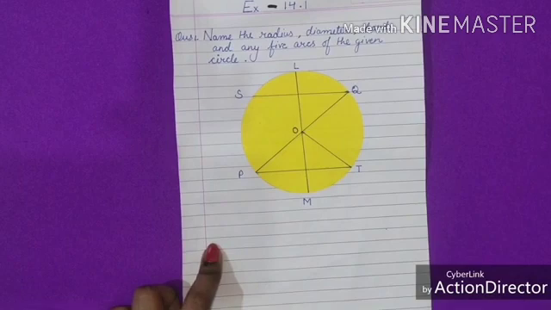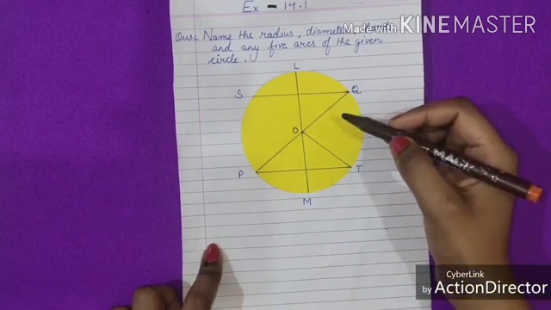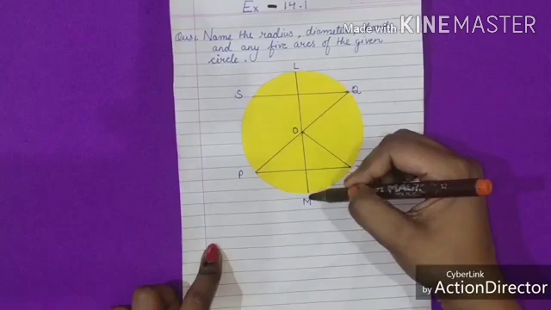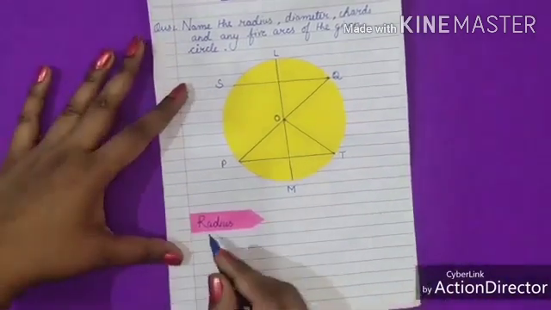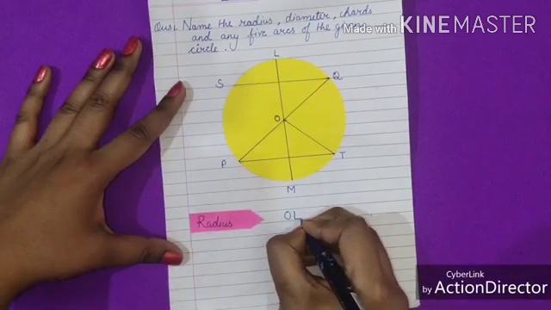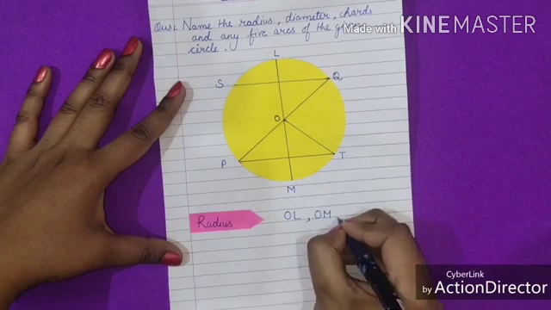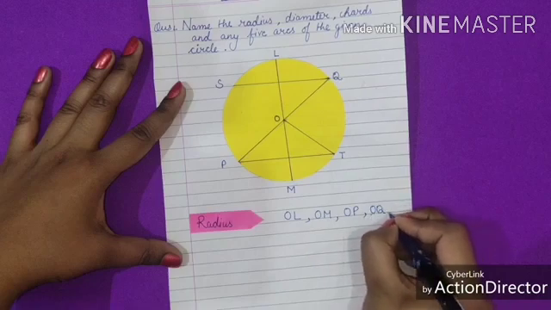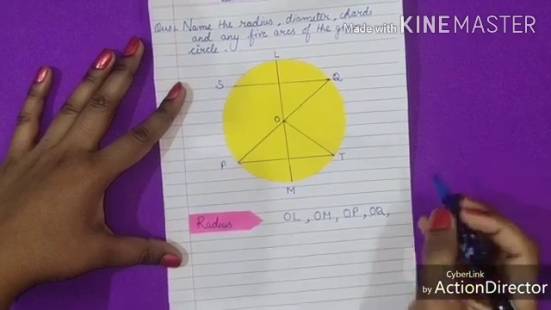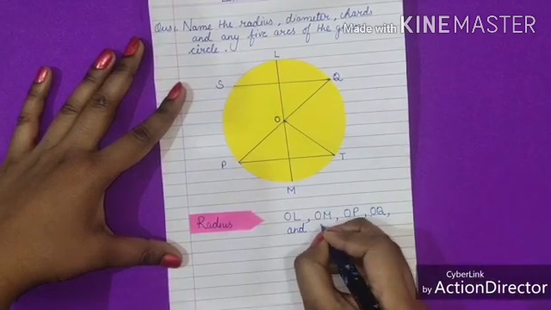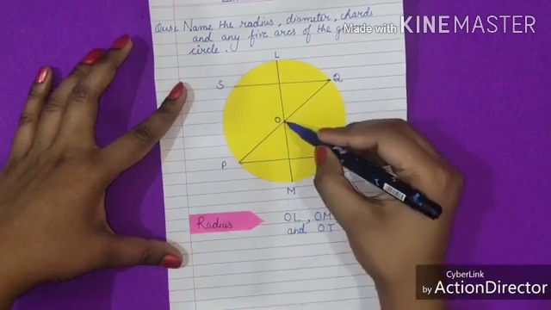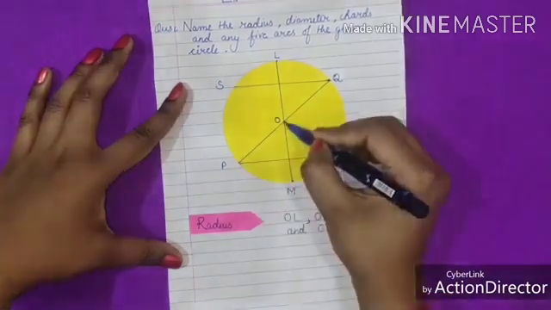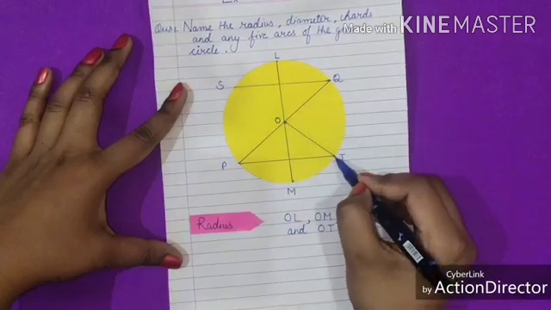Good students, you are right. The rest of the radii in the given picture are OL, OT, OM. Radii of this circle are OL, OM, OP, OQ and OT.